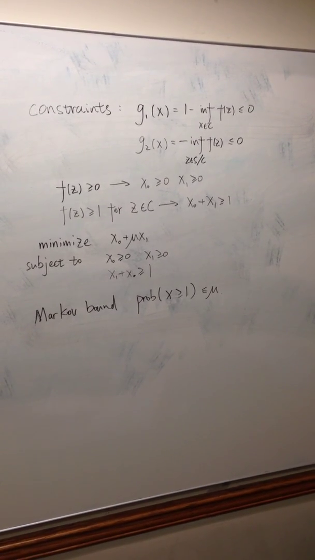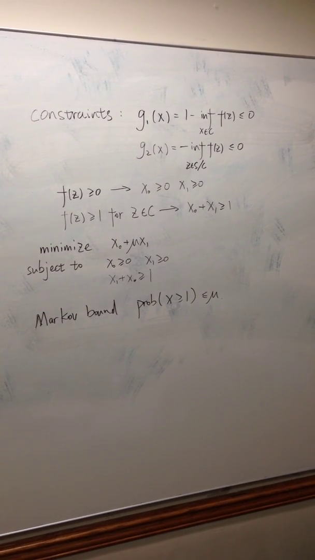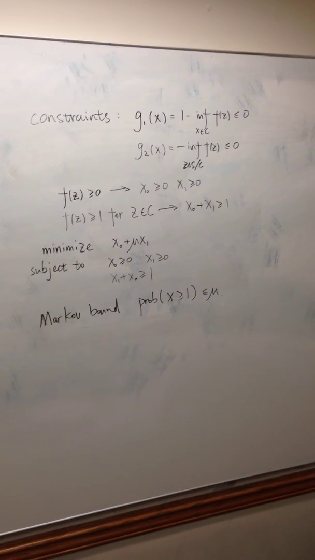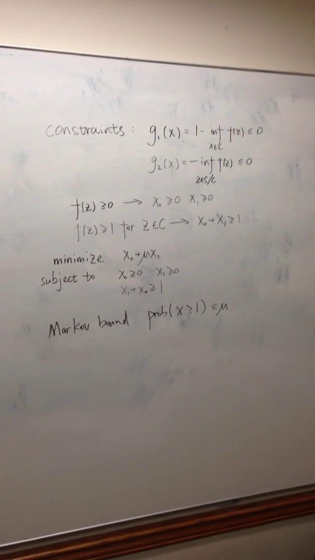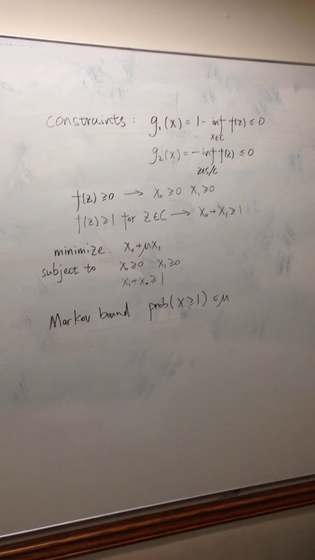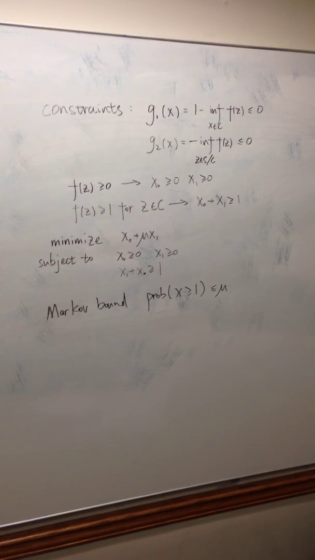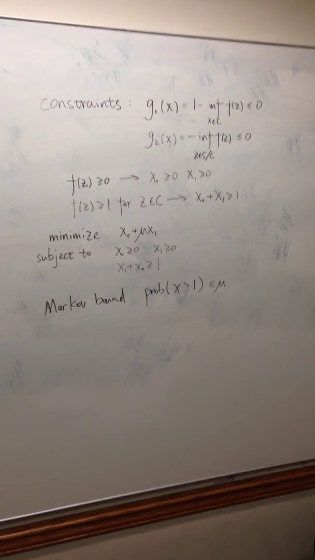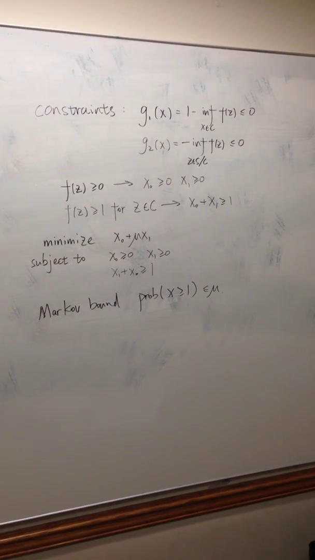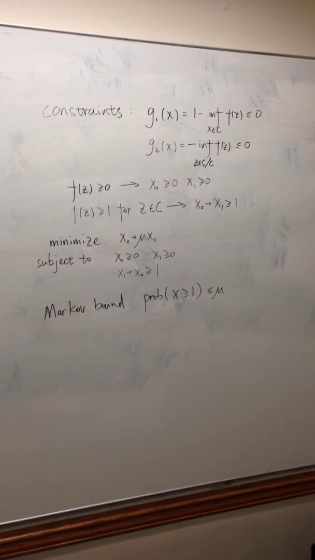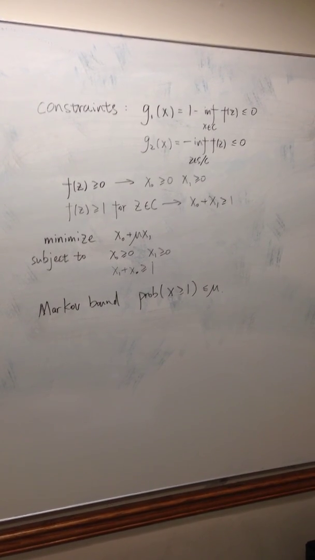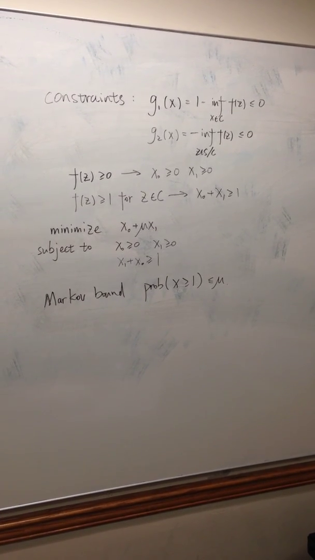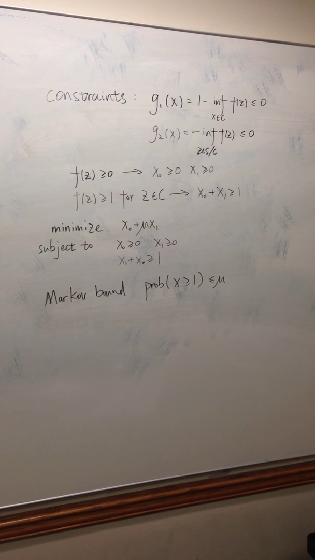The constraint f(z) greater or equal than 0 for z belongs to S reduces to x_0 greater or equal than 0 and x_1 greater or equal than 0. The constraint f(z) greater or equal than 1 for z belongs to C, for example x_0 plus x_1 z greater or equal than 1 for all z greater or equal than 1, reduces to x_0 plus x_1 greater or equal than 1.